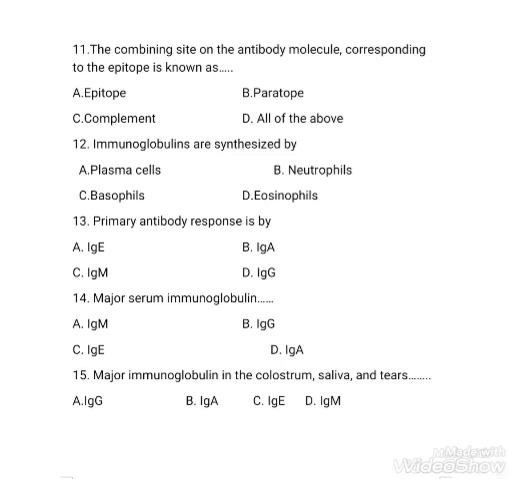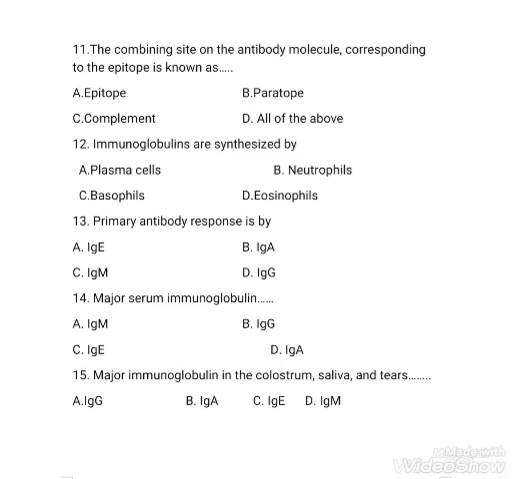Major serum immunoglobulin: IgM, IgG, IgE, IgA. The right answer is option B, IgG. IgG is the major serum immunoglobulin, about 80% of the total amount.